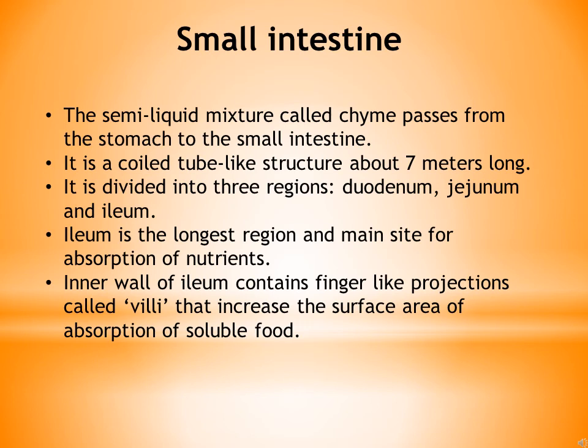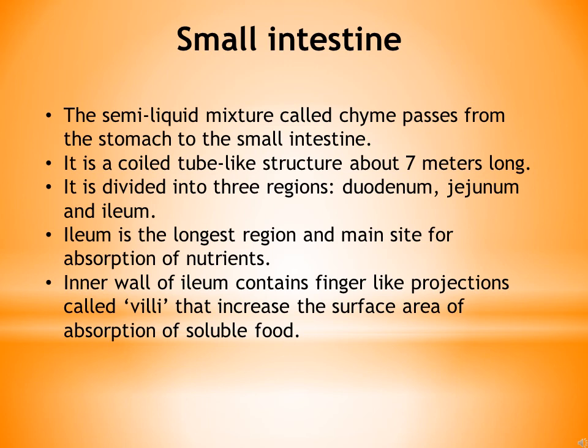Duodenum is basically the connecting part of stomach and small intestine, while jejunum is the middle part and the ileum is the longest region and main site for absorption of nutrients.